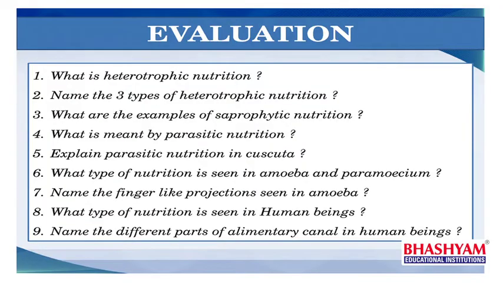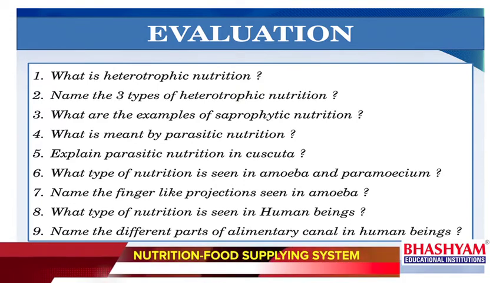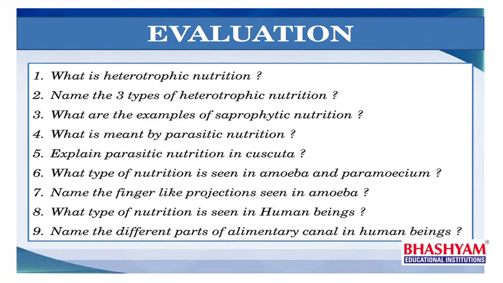Now, let us evaluate today's content. What is meant by heterotrophic nutrition? Name the three types of heterotrophic nutrition. What are the examples of saprophytic nutrition? What is meant by parasitic nutrition? Explain parasitic nutrition in Cuscuta.